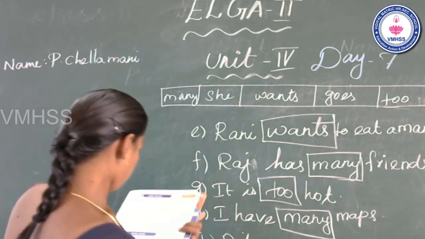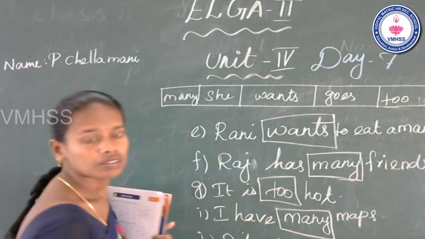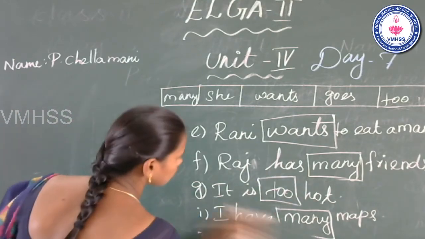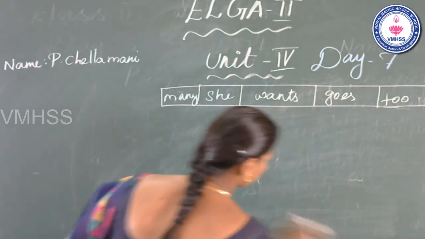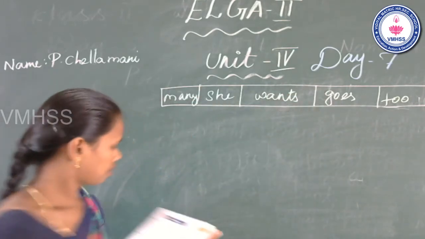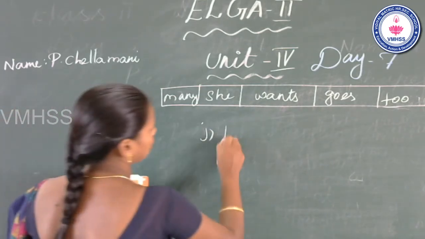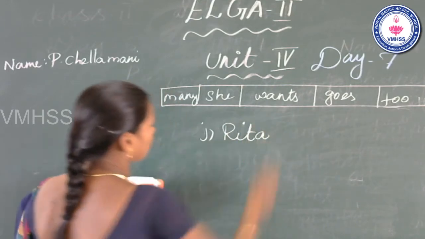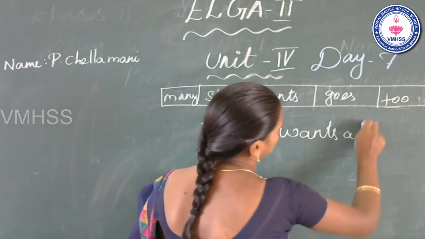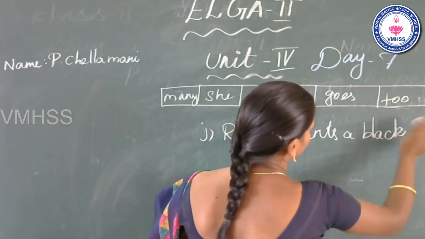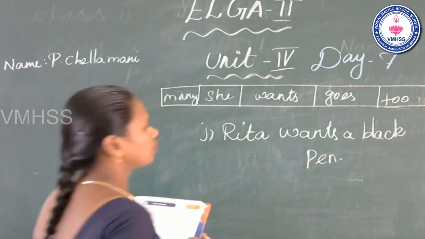Rita wants a black pen. Do you see any word?